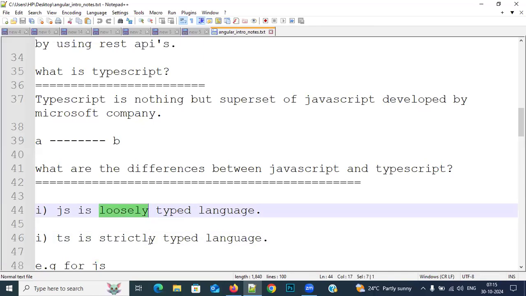Loosely typed means with the free hands we can type. Strictly typed means with the serious face we need to type like that. No, that is not correct, everybody. So loosely typed means what, and strictly typed means what?